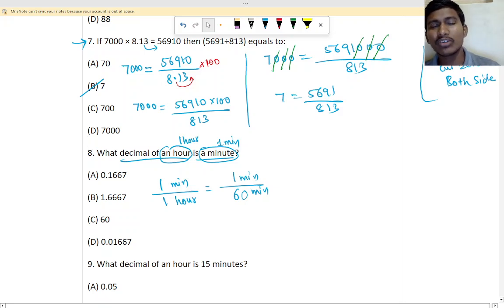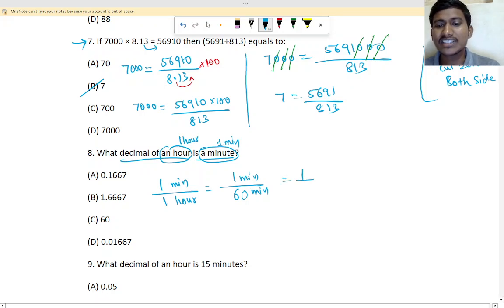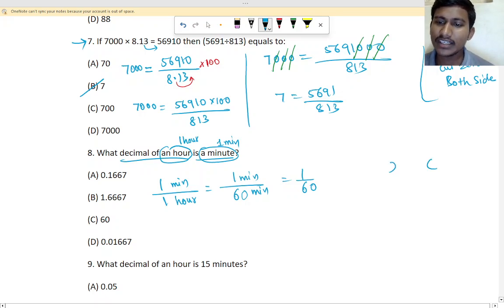So 1 hour means how many minutes we have to take? 60 minutes. Right? Then we have to divide with 60 now. 1 by 60. So 1 by 60 means how much will be the answer? You divide with 60. We know we have done the division. Right? 1 with 60. Now 1 is smaller. 1 is smaller means there is no next digit, means what we have to do? We have to take point.